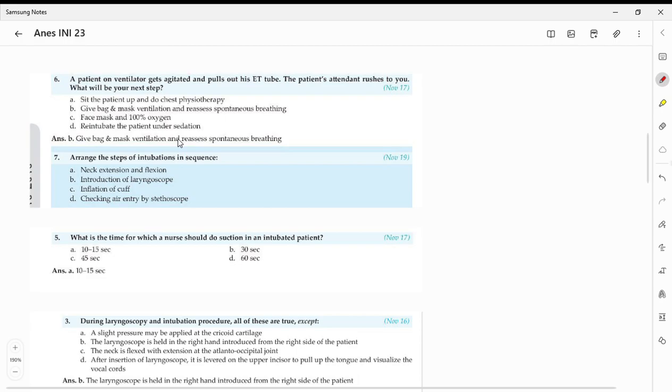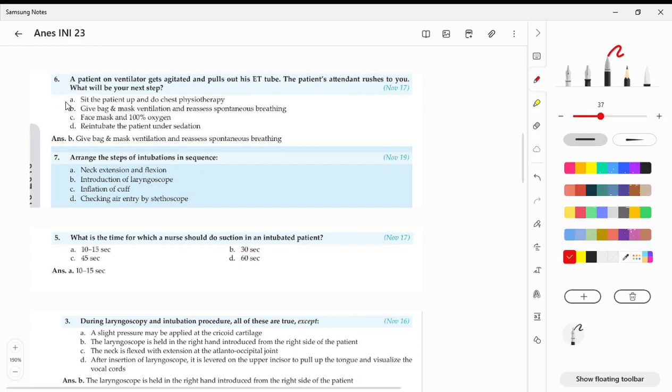Definitely you can sit up and do chest physiotherapy. No, it's not our job, so that itself rules out option A. And definitely reintubate. No, it's basic common sense, because he's on a ventilator and he's agitated, so we can't do option D. Now the confusion lies between B and C. How do you choose this? It's also pure common sense. Already he's agitated and we don't know the reason for this agitation. That could be because of any pneumothorax or hemothorax or any emergencies.